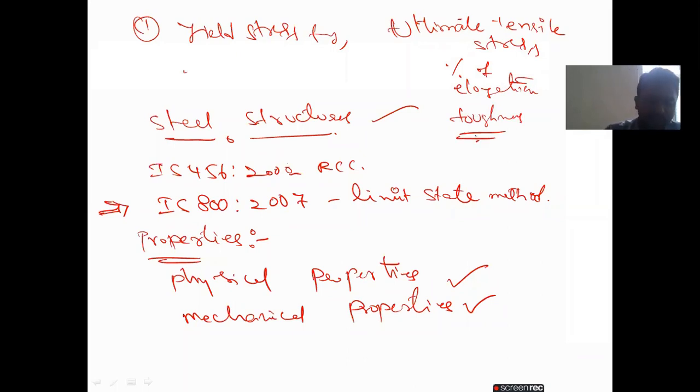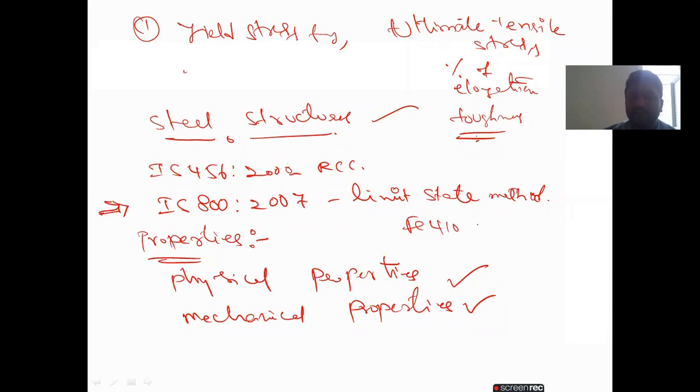One more important thing: we have different types of grades, like Fe 410, and Fe 410W, in which we have A, B, C components.